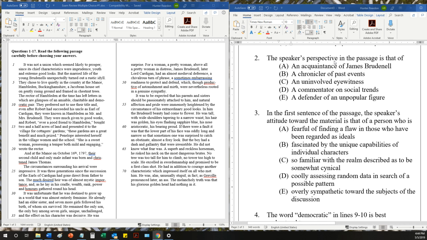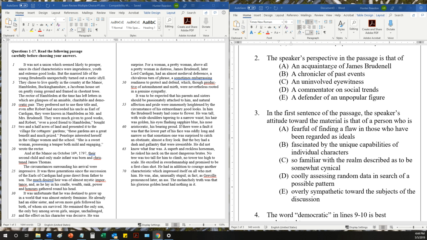Okay, the speaker's perspective in the passage is that of who? Well, the best example here is a chronicler of past events. So, is it an acquaintance of James Brudenell? Well, probably not.